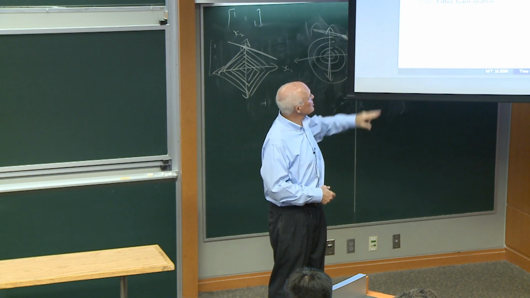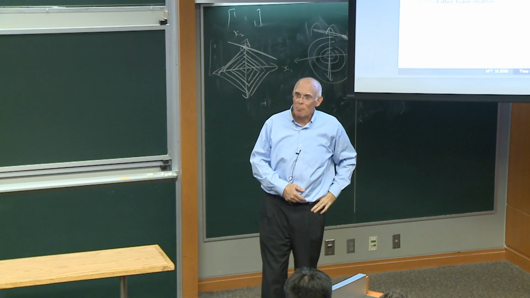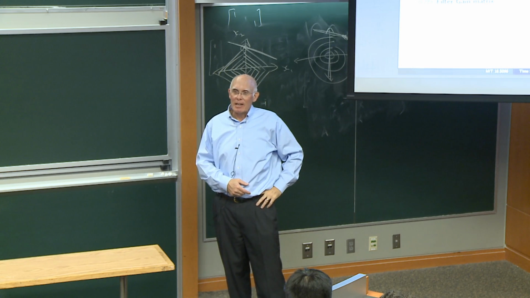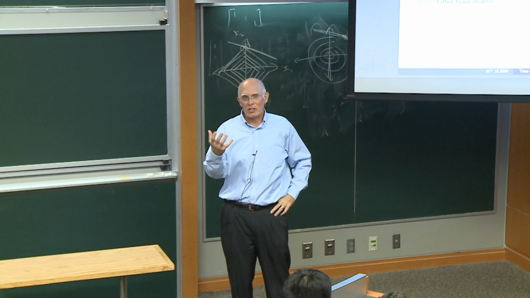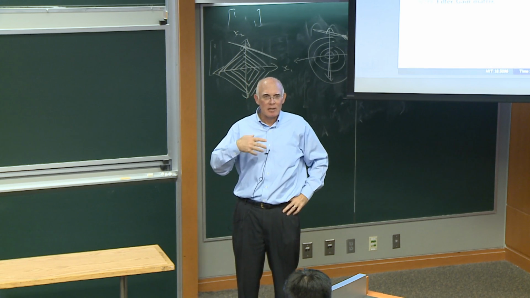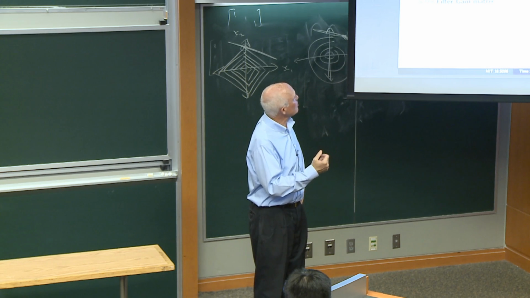And this GT function matrix is called the filter gain matrix. And it characterizes how we adjust our prediction of the underlying state depending on what happened. So that's the filter gain matrix.